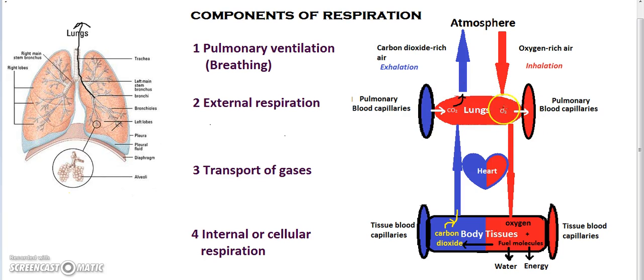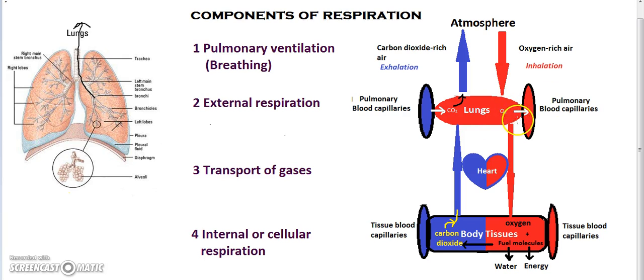Lungs are made up of grape-like thin-walled structures, the alveoli, and gas exchange occurs mostly at the surface of these alveoli by the process of diffusion. Since the concentration or partial pressure of oxygen in the lungs is higher than the blood that is coming from the body, oxygen diffuses into the blood capillaries, and carbon dioxide, which is at a higher concentration in the blood than in the lungs, diffuses into the lungs.